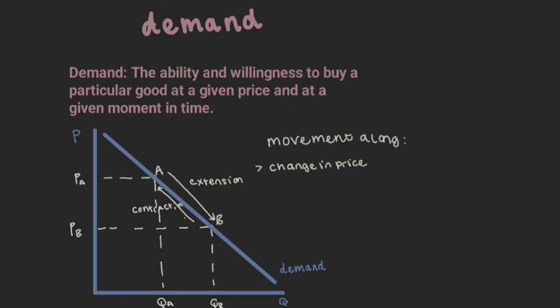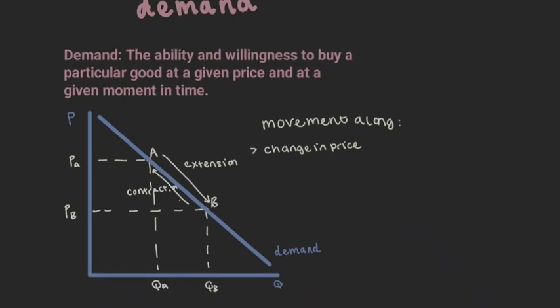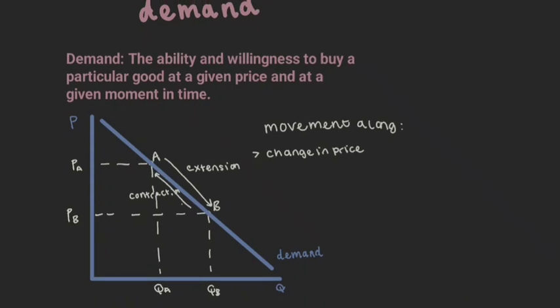And so this is a demand curve, which is something you'll become familiar with in the economics course. It has price on the y-axis and quantity on the x-axis. And we can have movements along this curve whereby if we move from point A to B, then quantity increases from QA to QB as price falls from PA to PB. So quantity is increasing, price is decreasing, and so there's an inverse relationship between price and quantity demanded.